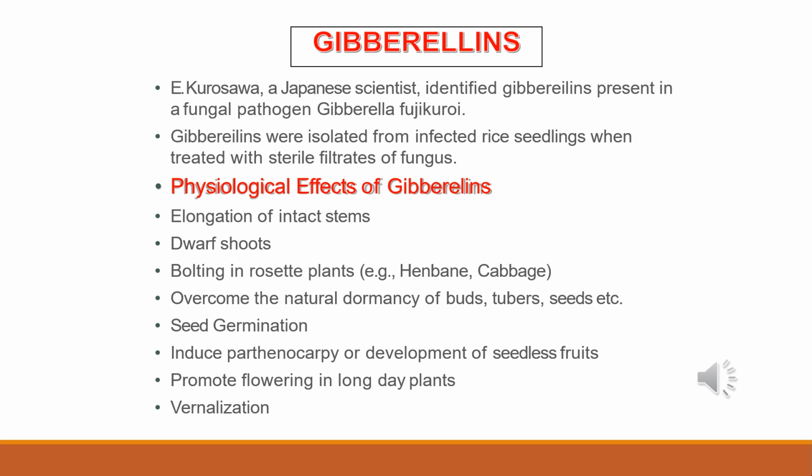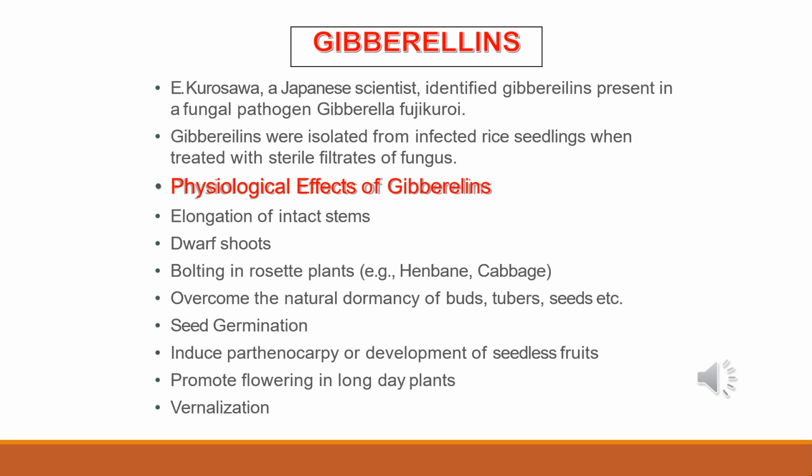Likewise, sugarcane stores carbohydrate as sugar in its stems. Spraying the sugarcane crop with gibberellins increases the length of the stem, thus increasing the yield by as much as 20 tons per acre. Spraying juvenile conifers with gibberellic acid hastens the maturity period, thus leading to early seed production.